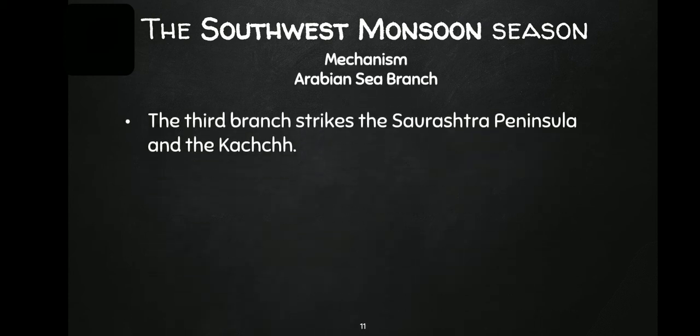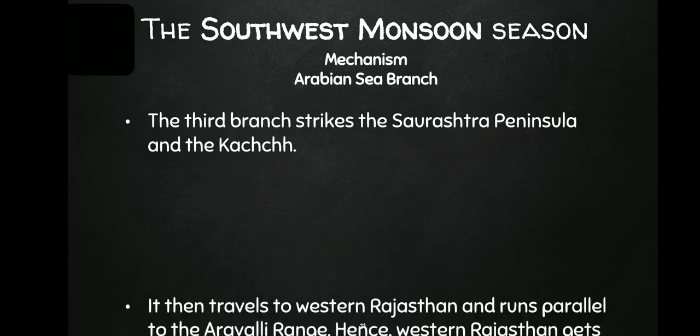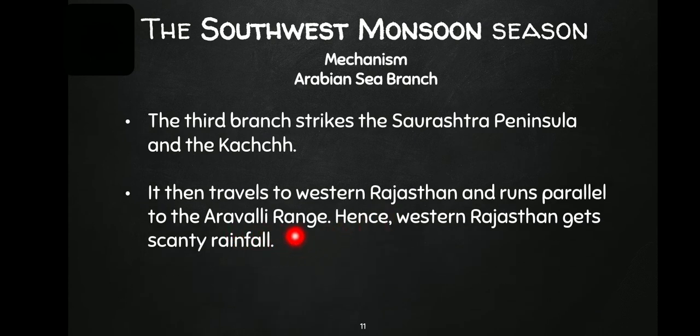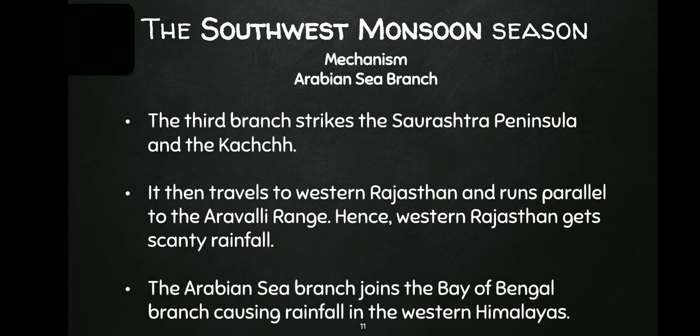Thirdly, it strikes the Saurashtra Peninsula and Kutch. They blow parallel to Aravalli range. So, Western Rajasthan gets scanty rainfall. If they ask why Thar is a desert, why Rajasthan does not receive rainfall by the southwest monsoon, the reason is the Arabian Sea branch of southwest monsoon winds runs parallel to Aravalli range. So, they do not have any rainfall. The Arabian Sea branch joins the Bay of Bengal branch. Again, we will see this point tomorrow.